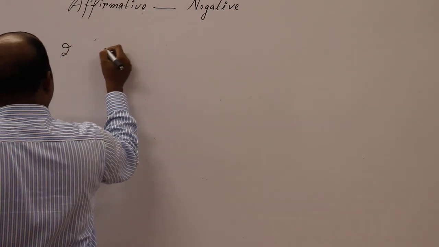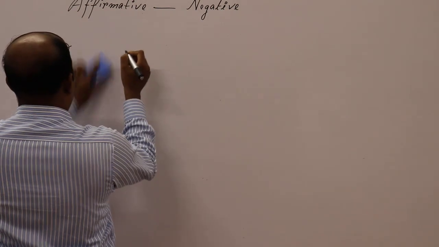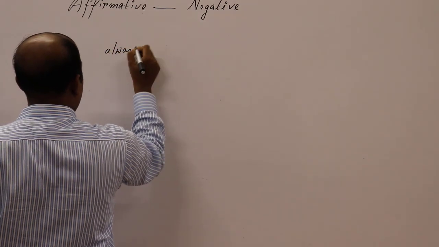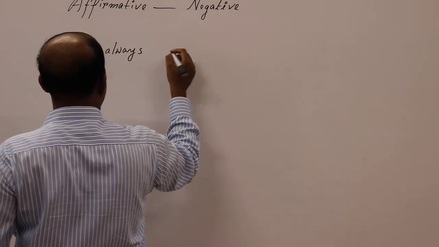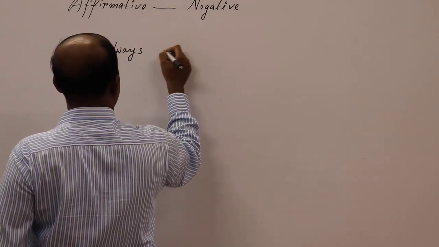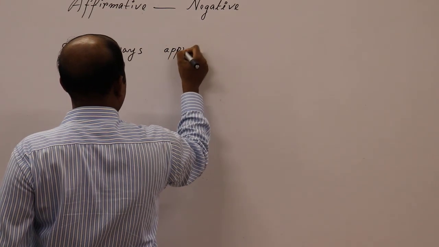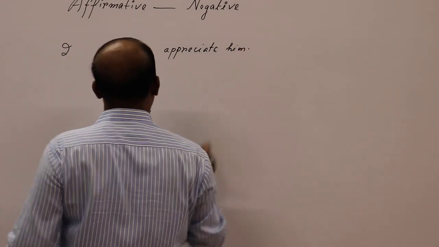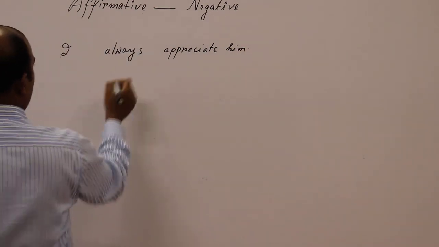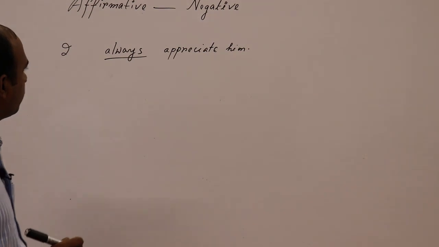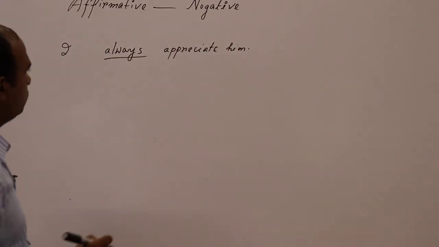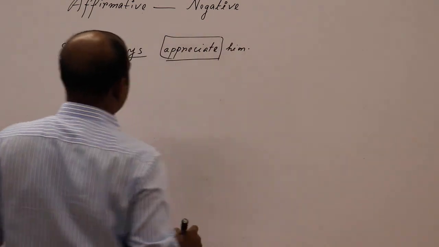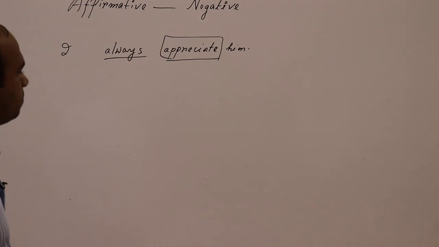I always appreciate him. আমি সবসময় তাকে প্রশংসা করি. Look, as there is always, then what will be the rule? And this is another word, the head word, the main word in the sentence: appreciate.